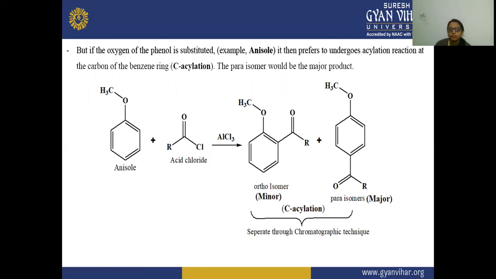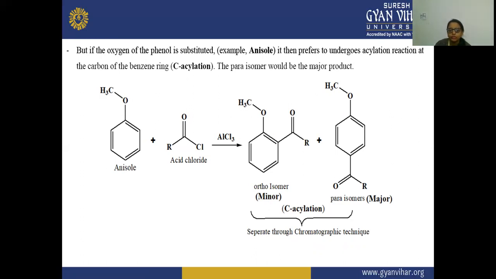But if the oxygen of the phenol is substituted, then, for example, we have taken here anisole, and this prefers to undergo acylation at the carbon of the benzene ring, that is C acylation. So the para isomer would be the major product. Here you will see the para will be the major product, and the minor product will be the ortho isomer.